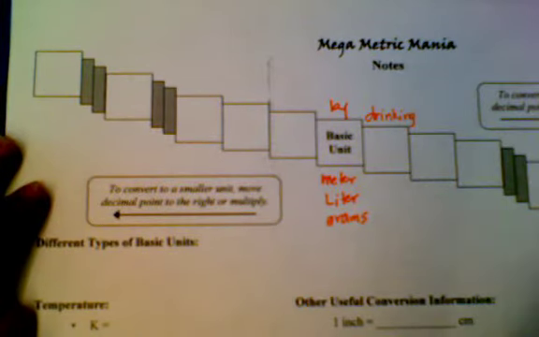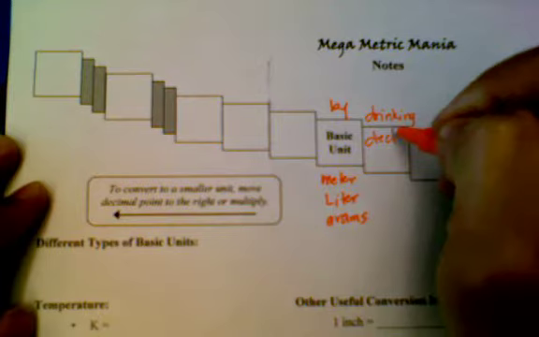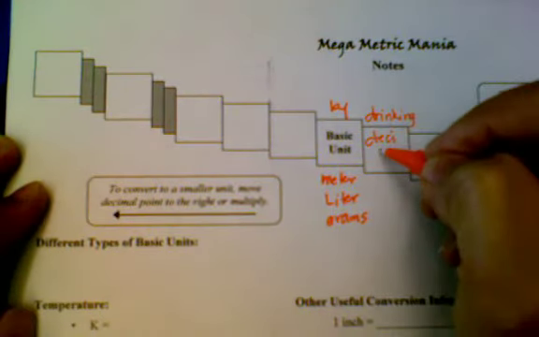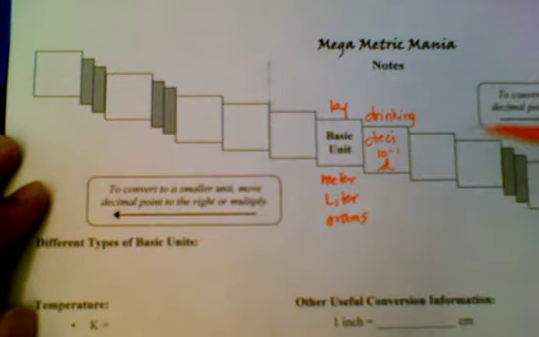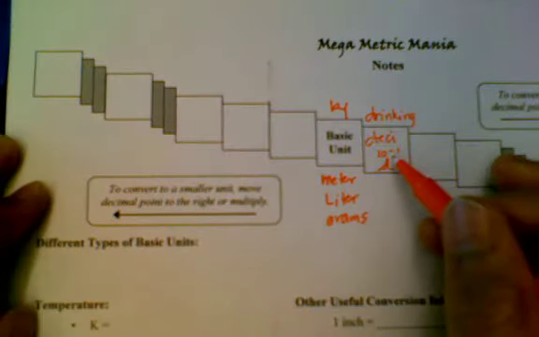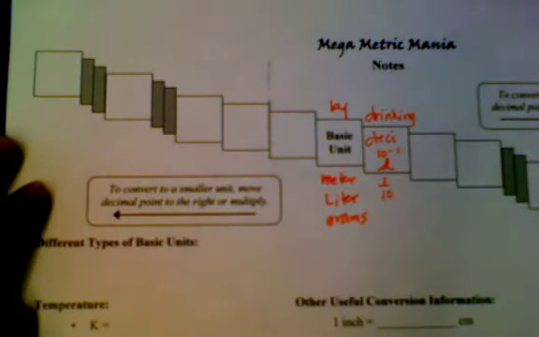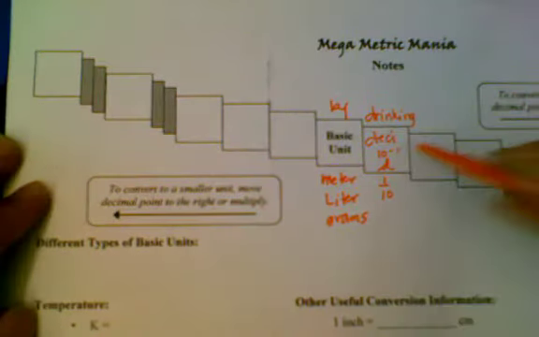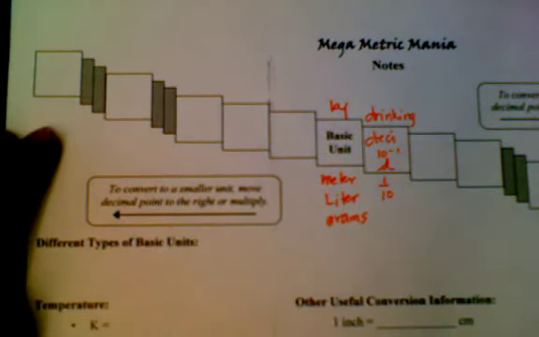Okay, and so for drinking, that's for deci. D-E-C-I. And its abbreviation is lowercase d. And its meaning is 1/10. So underneath the box, will you please write 1/10, 1 over 10? Right. And in scientific notation, that's written 10 to the minus 1. In decimal notation, 0.1. Same thing.